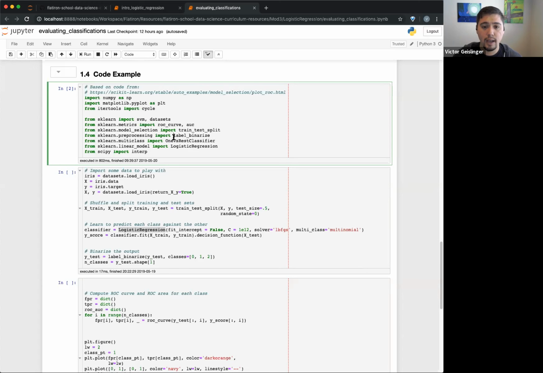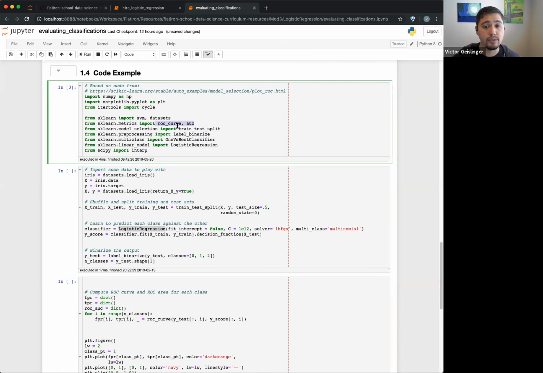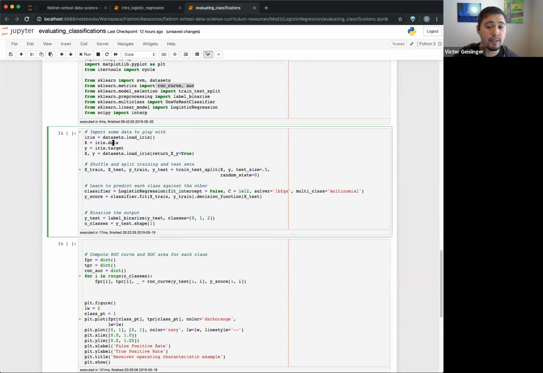Cool. All right. Good questions, guys. So anyway, I have all this stuff right here. You can see the ROC curve, and we'll talk about AUC in a second. Basically, I have this iris data, the split right here, our training and test split. I have my classifier, logistic regression, like we saw before. In this case, I did multinomial because we have multiple parts, and this will be useful for us later.